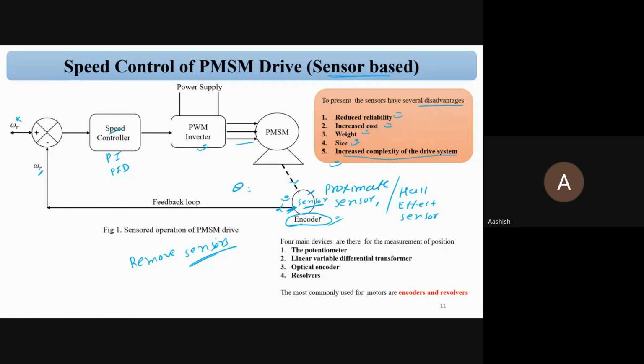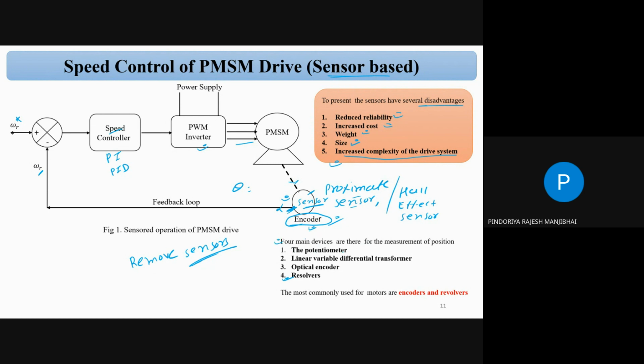Sir, that resolver means what sort of sensor? Encoder, proximity sensor, potentiometer, LVDT, and the fourth one, resolver. Yes, I will cover that part.